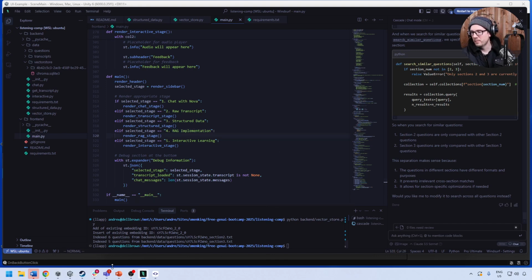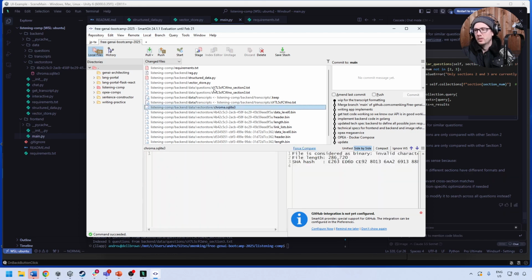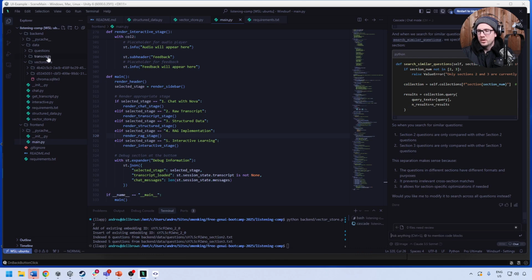So I'm going to accept this. I want to commit this code as my WIP. I don't want to commit the vector store, because that's kind of large. So in here, I'm going to make a .gitignore.